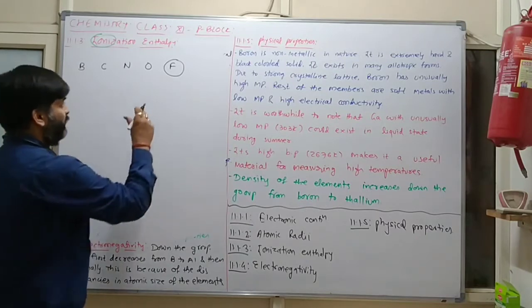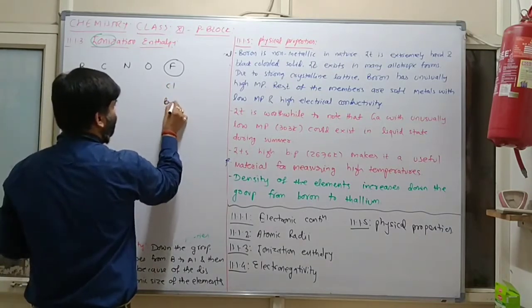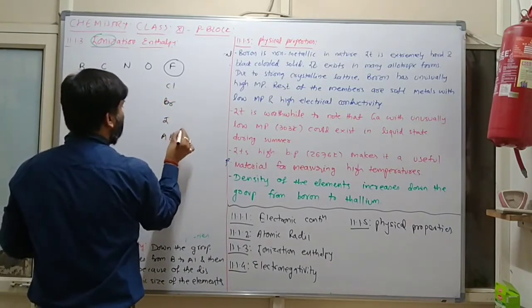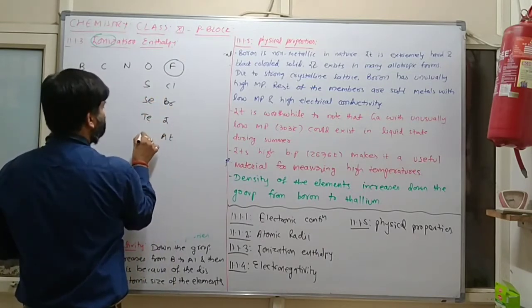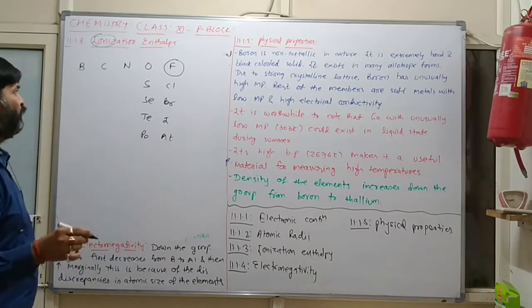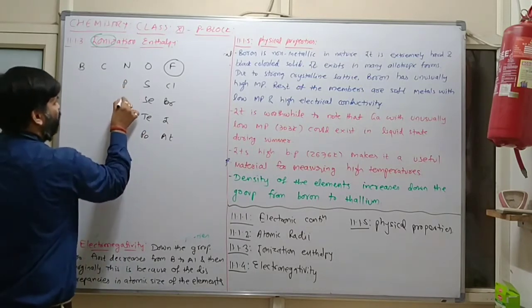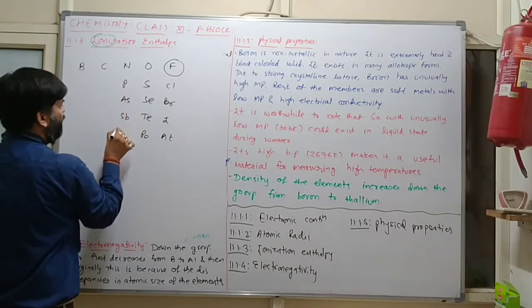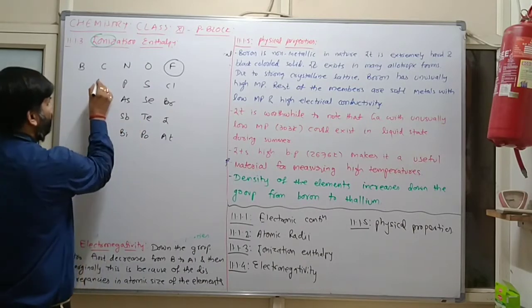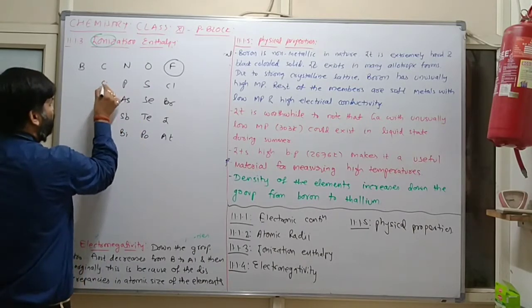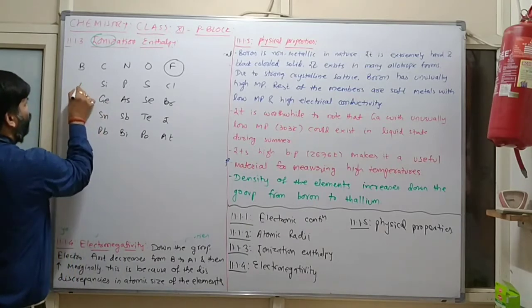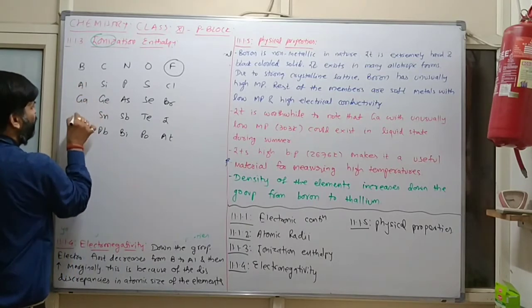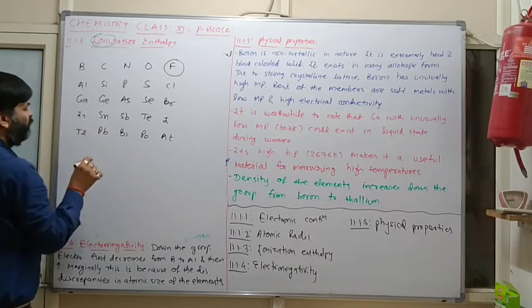And if we go, see, this is fluorine, chlorine, bromine, iodine, astatine, oxygen, sulfur, selenium, tellurium, polonium, nitrogen, phosphorus, arsenic, antimony, bismuth, carbon, silicon, germanium, tin, lead, boron, aluminium, gallium, indium, thallium.